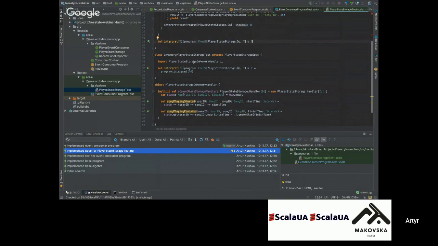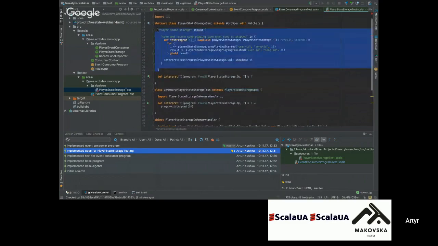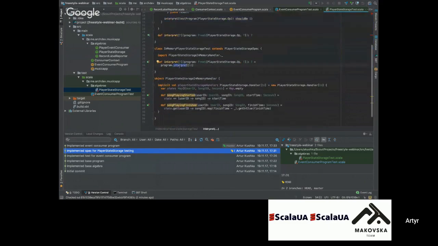So currently we're just using our effect abstraction to write the program, and only when we need to execute it, we select the effect for testing. Here we're saying that, okay, in our in-memory player state storage test, I want to execute the program defined on top of it in the spec, and it should be interpreted with the ID effect.